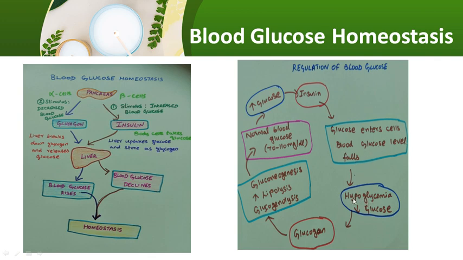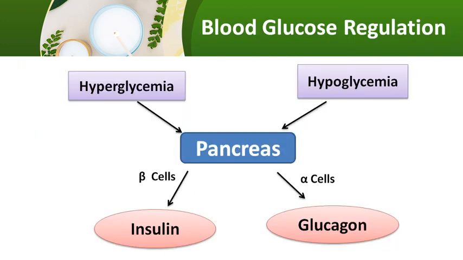When it goes below that, in a condition like hypoglycemia, it will be sensed by glucagon, and it in turn will increase glycogenolysis, lipolysis and gluconeogenesis pathways to maintain normal blood glucose between 70 to 110 milligram per dl. So this is called blood glucose homeostasis. The two main hormones are the hypoglycemic hormone and the hyperglycemic hormone. They play a major role in regulating hypoglycemic and hyperglycemic conditions.